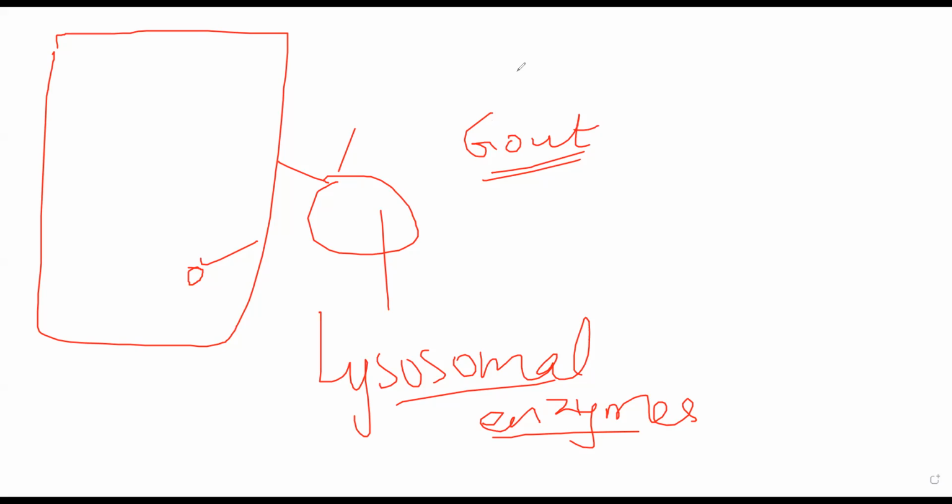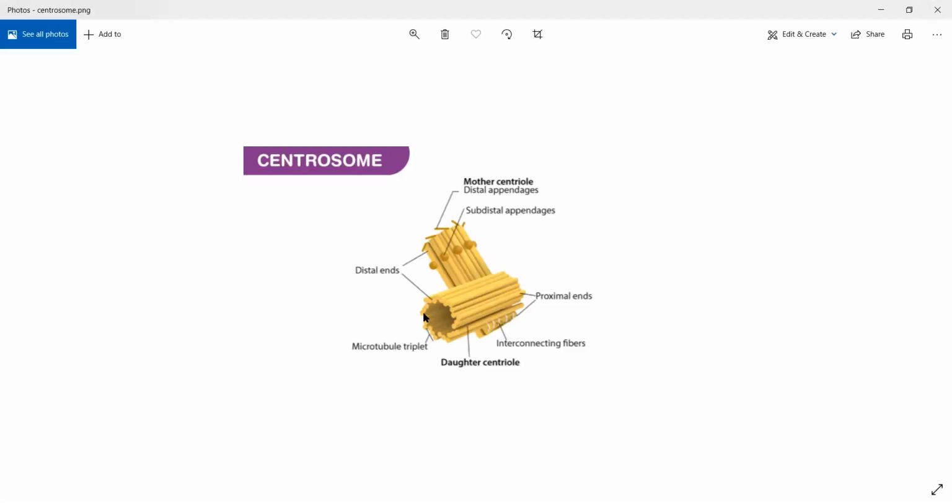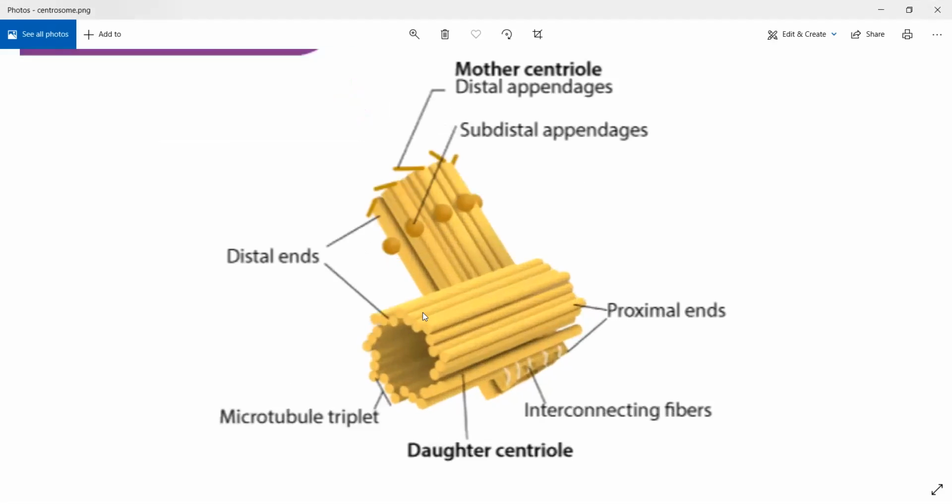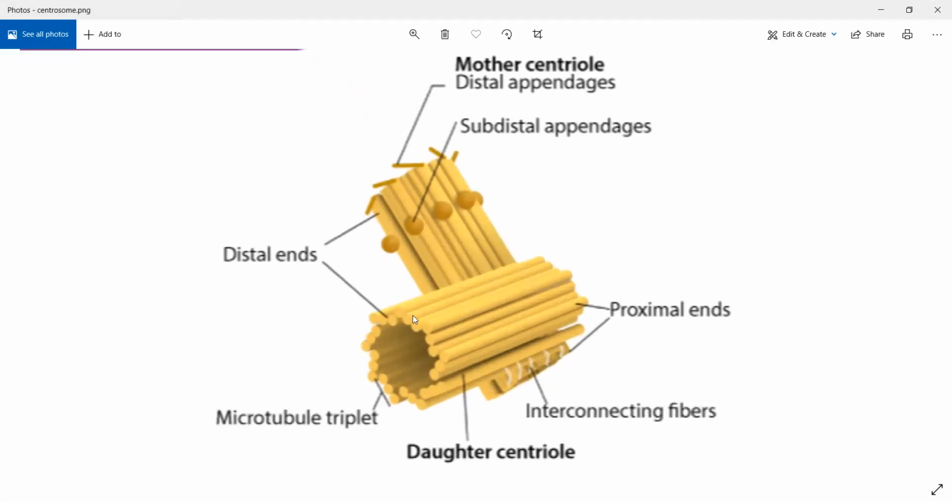Then we have a few small components. One is cell organelles. One is the centrosome. This is how a centrosome looks. The centrosome is an organelle that is present very close to the nucleus. It plays a very important role in cell division, especially in metaphase of cell division.